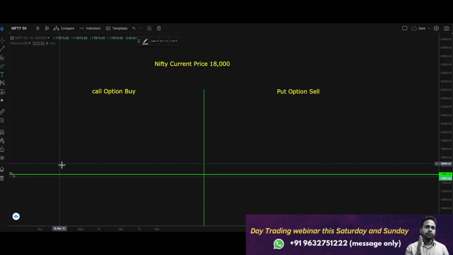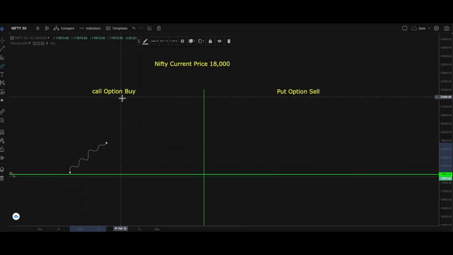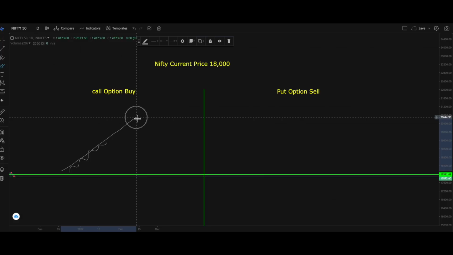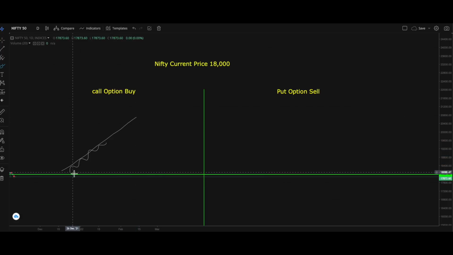Now in what situations will an option buyer make money? An option buyer will make profit only when his view is correct. So from this 18,000, if Nifty goes high like this, an option buyer will keep making profit quickly. Now without taking more time, as soon as I enter the trade, if Nifty rapidly goes towards the upside, I can make very huge profits. Okay. Now instead of this rapid momentum like this, let's say the Nifty movement is small like this.